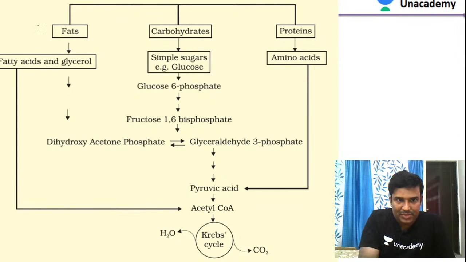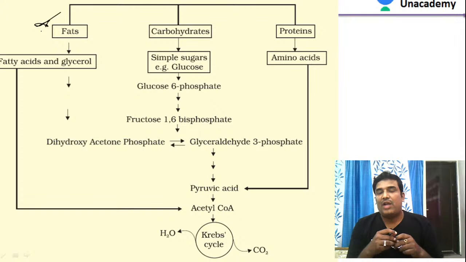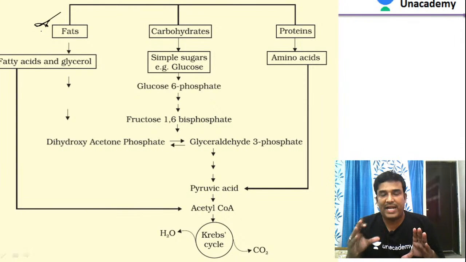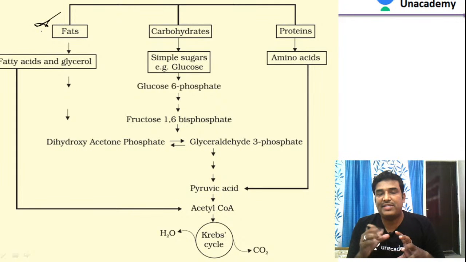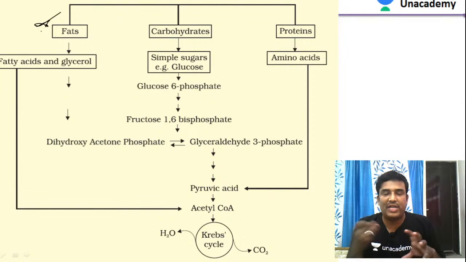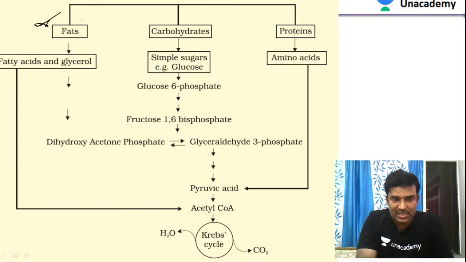You can see these are the different substrates which are generally oxidized. In the last few sessions we were discussing how respiration takes place in plants. Aerobic respiration has 3 major steps. We discussed glycolysis, the Krebs cycle, and the electron transport chain, at the end of which ADP is converted to ATP. That whole process involves oxidation. There we saw the oxidation of carbohydrates, but the substrate can be a fat, a carbohydrate, or a protein.